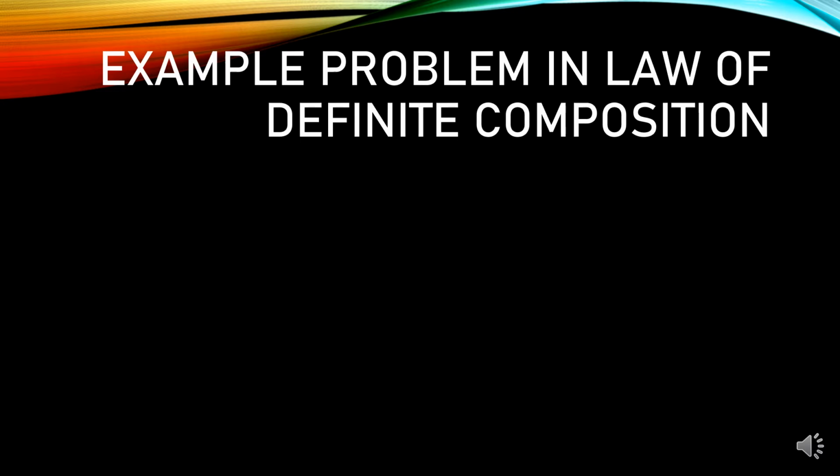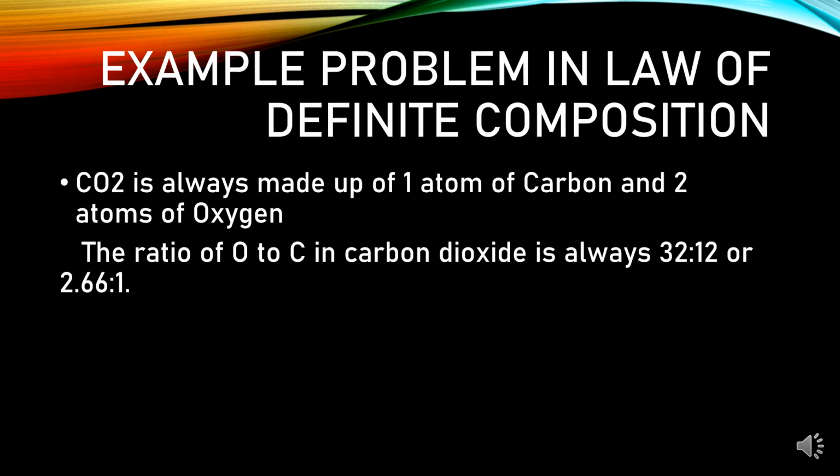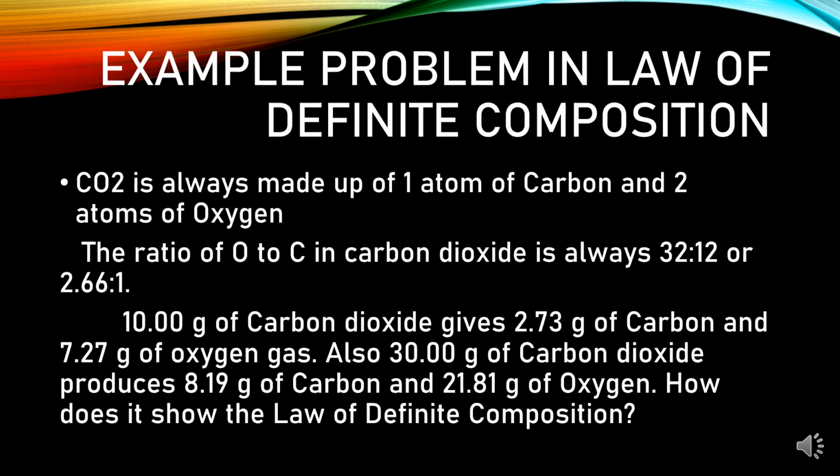Example problem in law of definite composition. CO2 is always made up of one atom of carbon and two atoms of oxygen. The ratio of O to C in carbon dioxide is always 32:12 or 2.66:1. 10 grams of carbon dioxide gives 2.73 grams of carbon and 7.27 grams of oxygen gas.